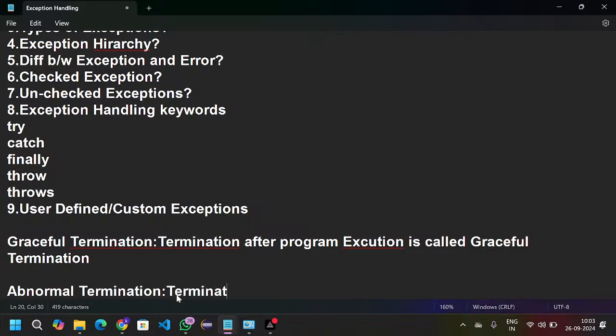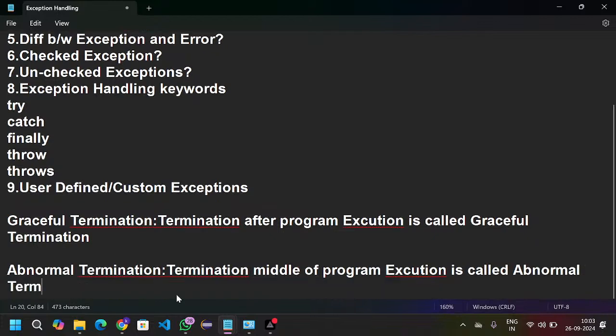Termination in the middle of the program execution is called abnormal termination. I will show you practically, so we'll get the clarity on it.